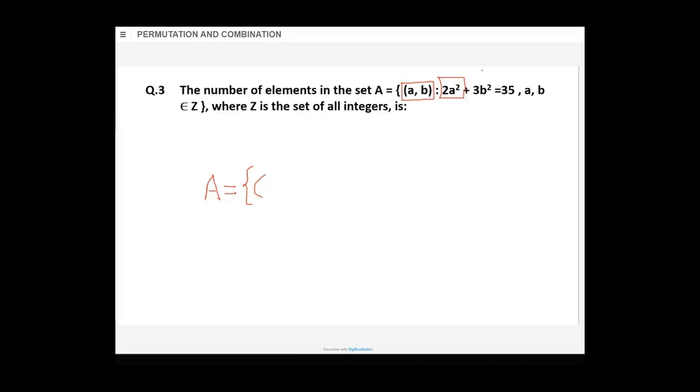Here it is said Z is integers. Savio, it is given here in the definition that Z is the set of all integers. It belongs to Z and Z is integers. Given in the definition. Savio, clear? In the rule it is given. Read the question again. Where Z is, where Z is what?